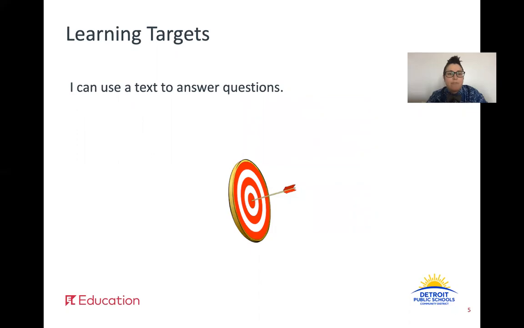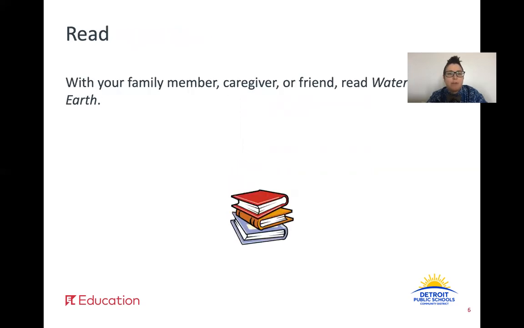The learning target for today's lesson is, I can use a text to answer questions. Today, you'll take the article that we've been reading all week, Water on Earth, and take a short quiz to show what you've learned by answering the questions. First, read Water on Earth one last time with your family member, caregiver, or friend. If you'd like to hear it read aloud, feel free to go back to the video from Lesson 1. Pause here and complete your reading.